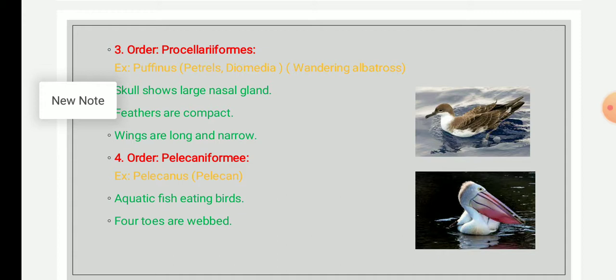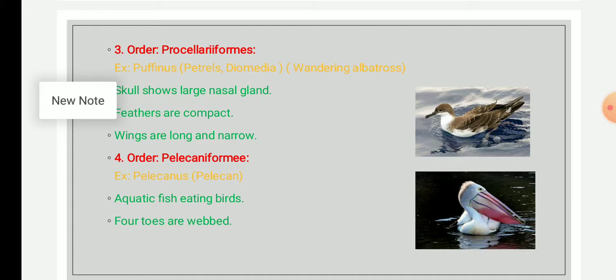They have tubular nostrils, and the bill is composed of several plates. That is, the bill is made up of horny sheets, a hooked bill composed of several plates.